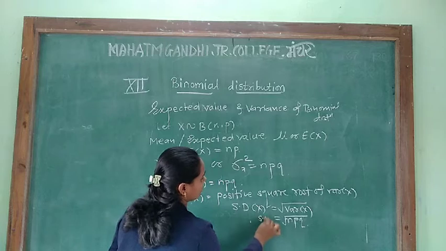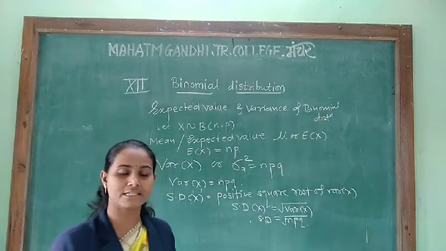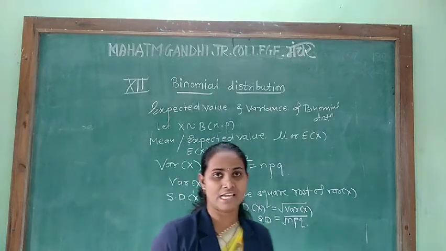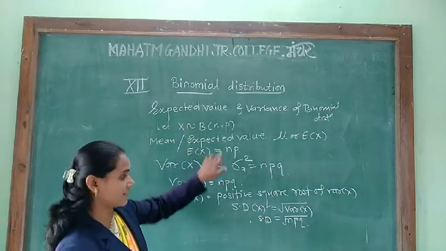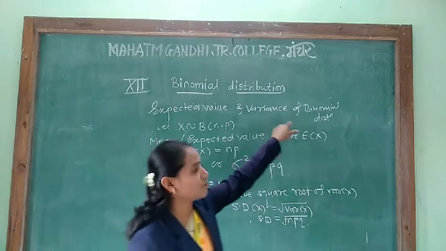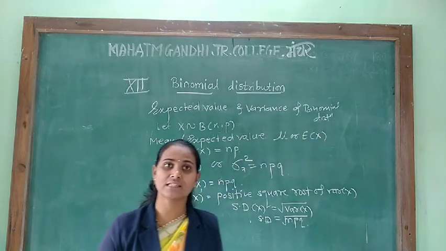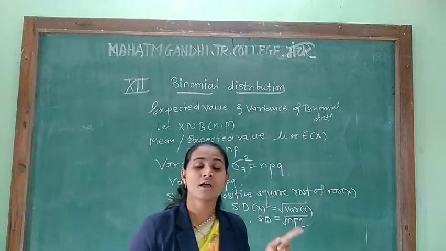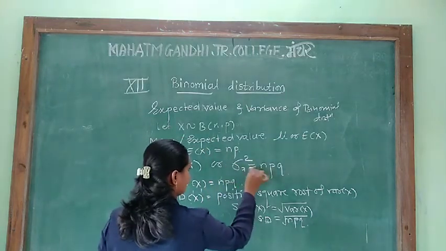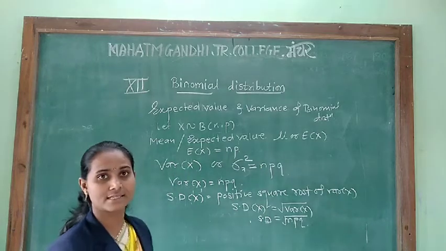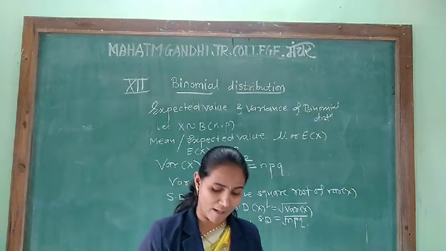So this is the formula for standard deviation, the positive square root of the variance. This is the formula for expected value, variance and standard deviation for binomial distribution. In the last lecture we saw expected value and variance for probability distribution, so don't confuse the formulas for expected value and variance in probability distribution and in binomial distribution.